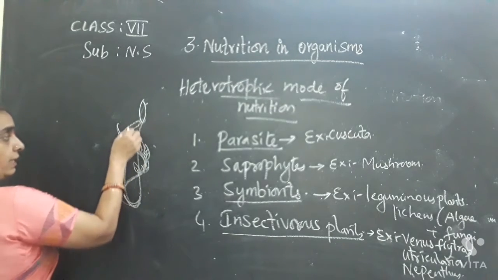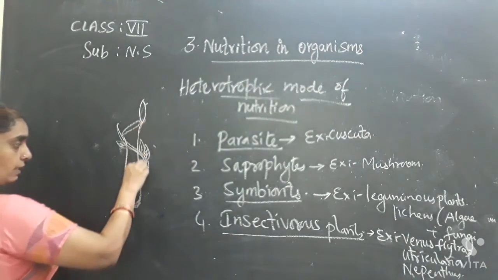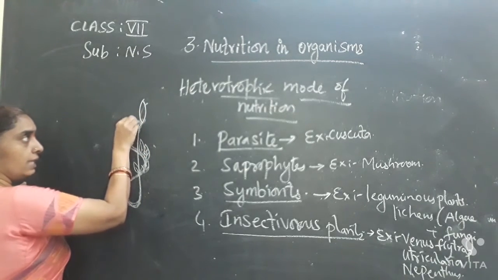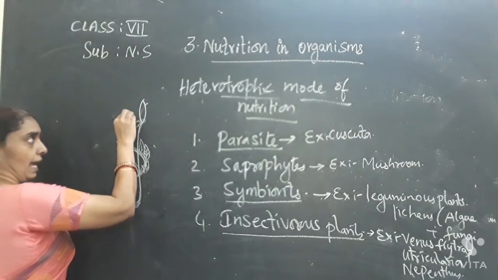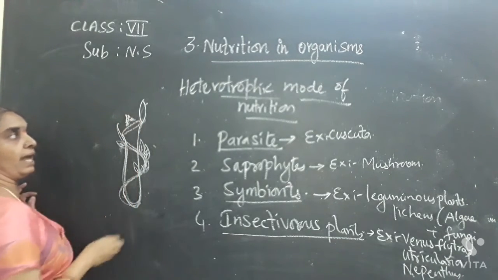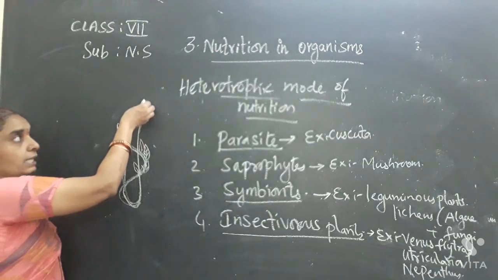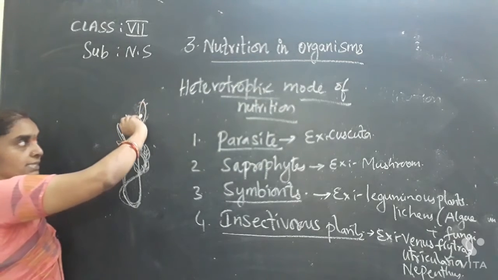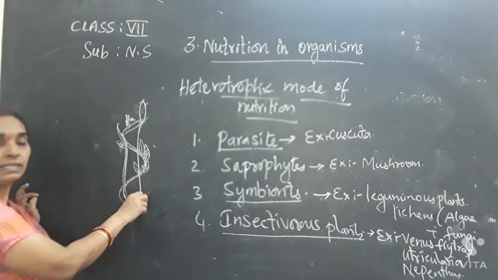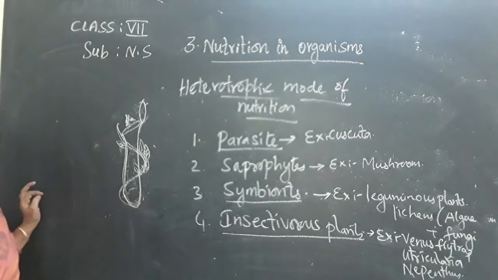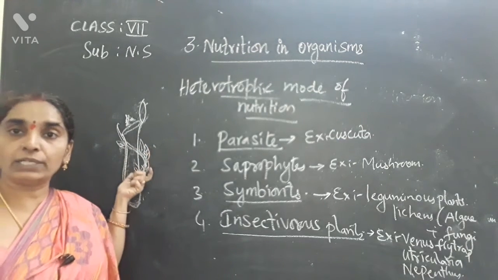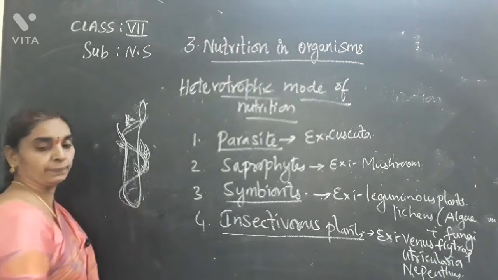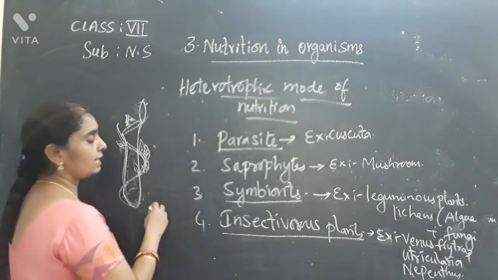But when an insect comes near the plant, what happens? It closes its lid. It has a lid over it. It closes its lid and takes the insect inside so that it can digest it, and they get the nitrogen from the insects. So this is the pitcher plant.